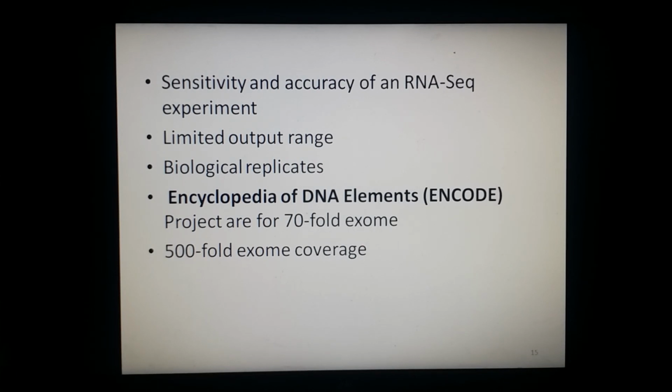The sensitivity and accuracy of an RNA sequencing experiment depend on the number of reads obtained from each sample, and a large number of reads are needed to ensure sufficient coverage of the transcriptome, and to enable detection of low-abundance transcripts. Experimental design is further complicated by sequencing technologies with a limited output range, because as technology advancements are taking place, sequencing technologies are also being improved. These sequencing technologies now have variable efficiency of sequence creation and variable sequence quality. These are some of the attributes of these sequencing technologies.